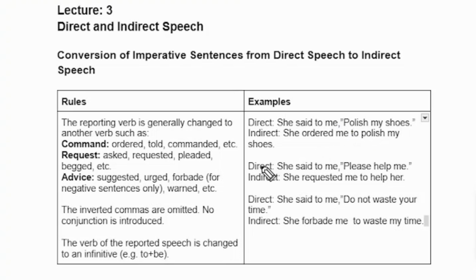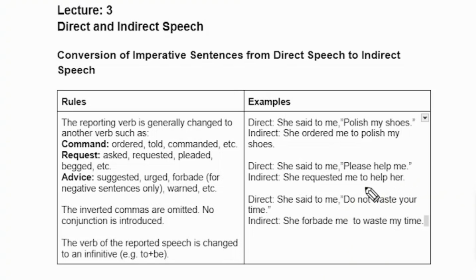Polish my shoes. In the next sentence, direct: she said to me, please help me. How can we change? Indirect: she requested. You can understand from the sentence that there is a kind of request in it, a soft statement or request. So we convert it to: she requested me to help her.